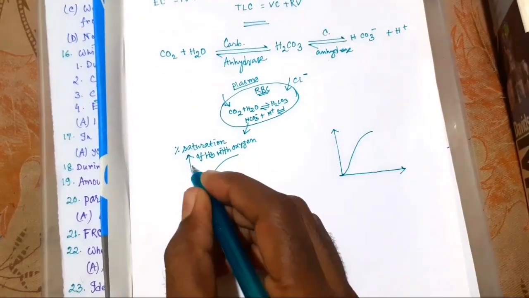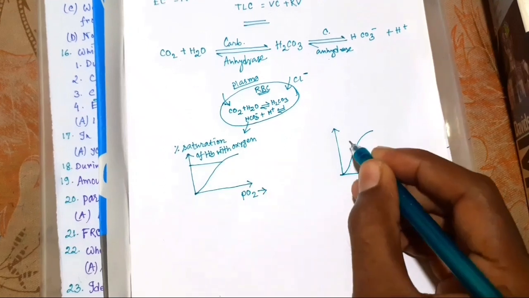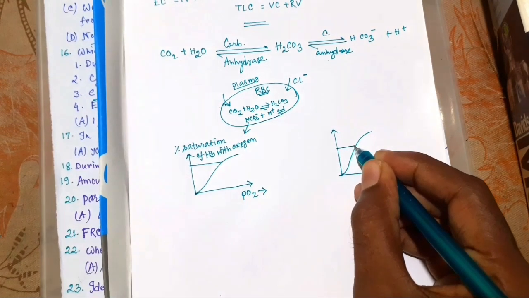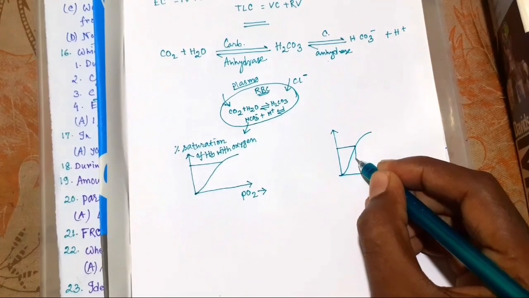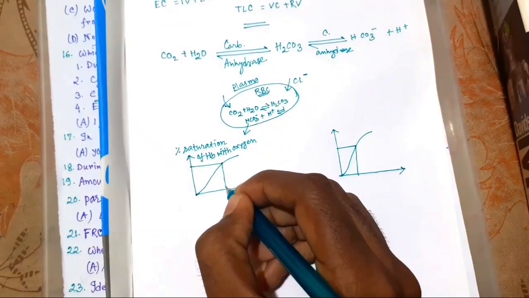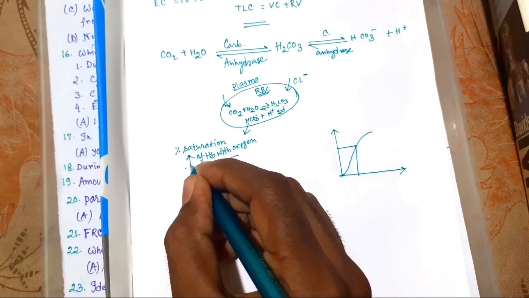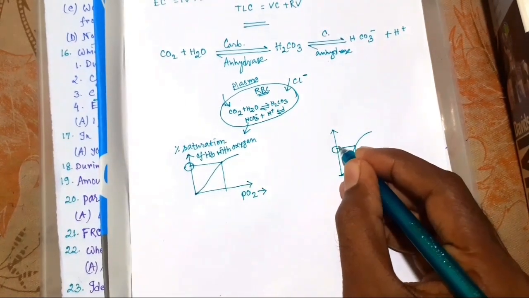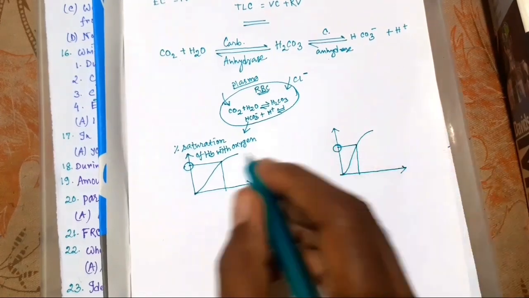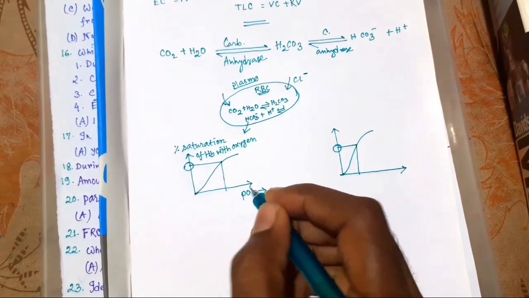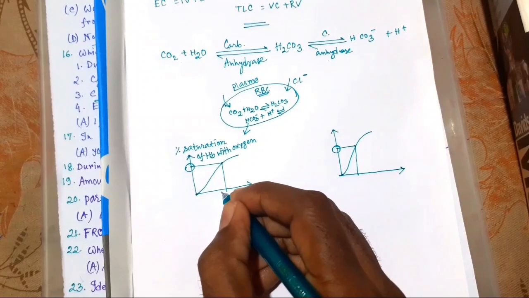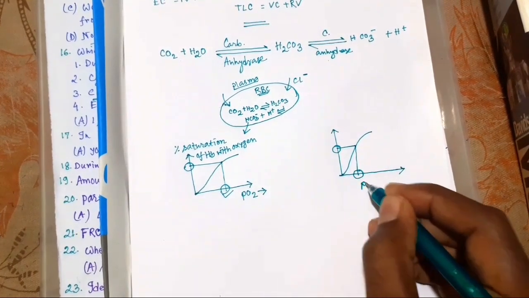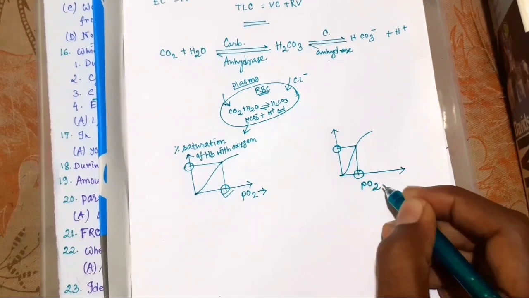if this is the same level, okay, this is also the same level. Okay. For the same percentage saturation of hemoglobin with oxygen, here the value of PO2 is more. Okay, this is more, and here the value of PO2 is less.